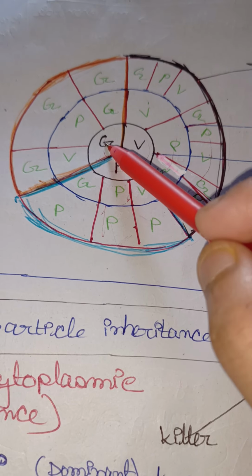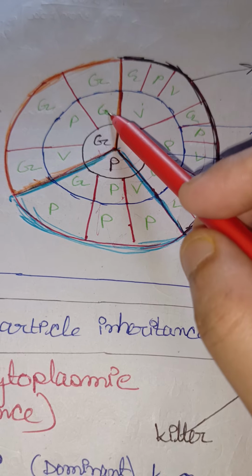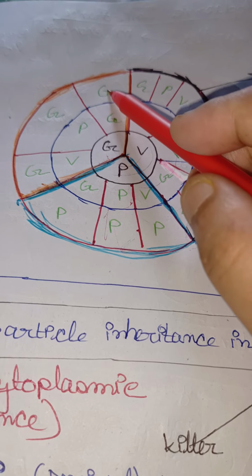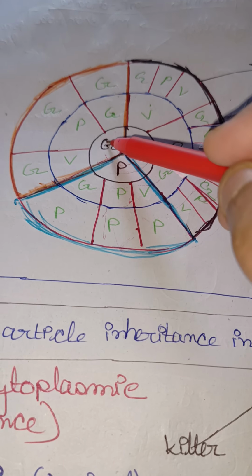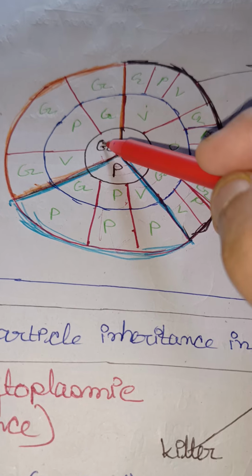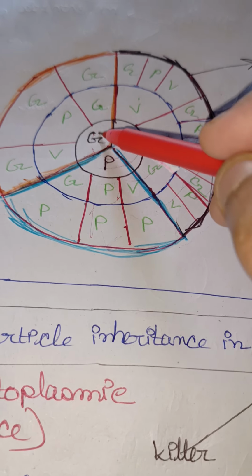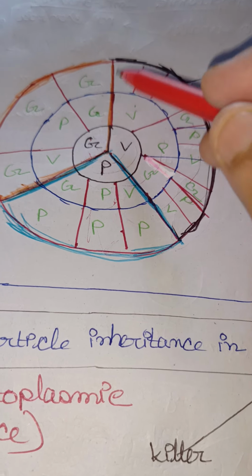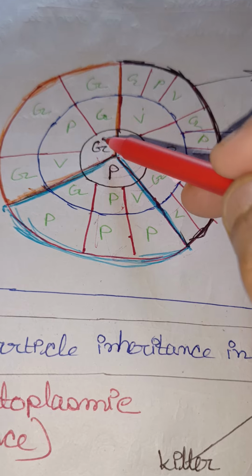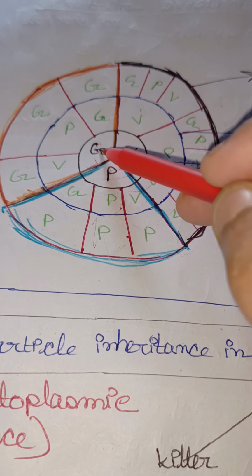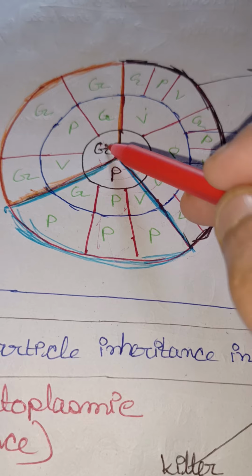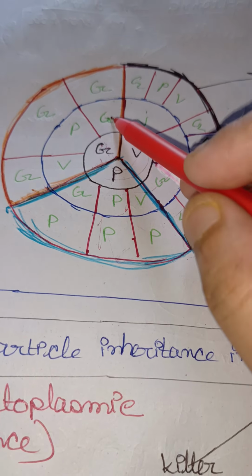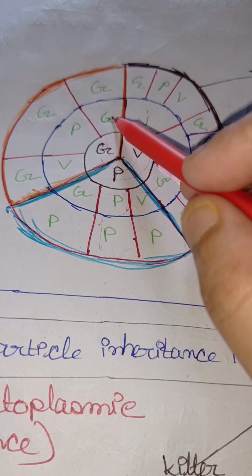So when this green female gamete fuses with the male gamete, green, the resulting offspring will be green, because in the mother cytoplasm the green chloroplast is present in the female gamete. So it will pass to the offspring, as I told you; from the male gamete it will not pass, because the chloroplast is present in the cytoplasm of the female gamete and goes directly to the offspring, right? Because in the male gamete the cytoplasm is very little.